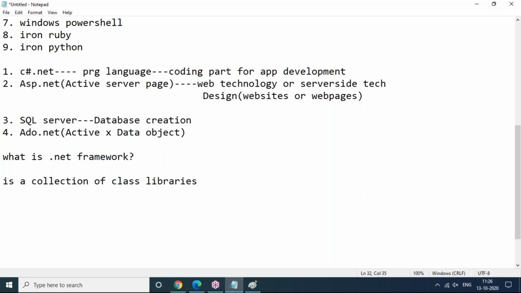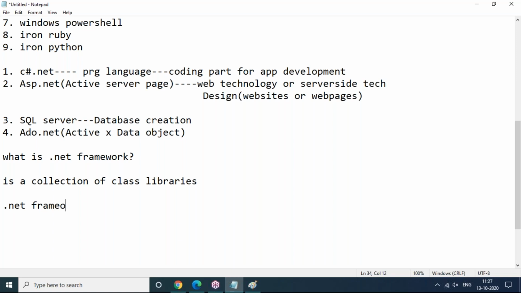What is the meaning of a collection of class libraries? It means a group of libraries. Once we install the .NET Framework software on your computer, you will get a lot of libraries. These libraries are prepared by Microsoft and given to developers to utilize in developing applications. So the maximum contribution is coming from Microsoft. Using these libraries, we can develop applications.